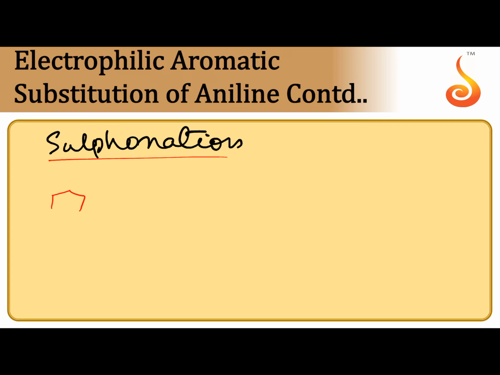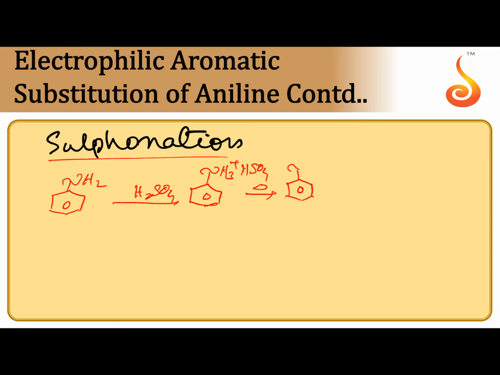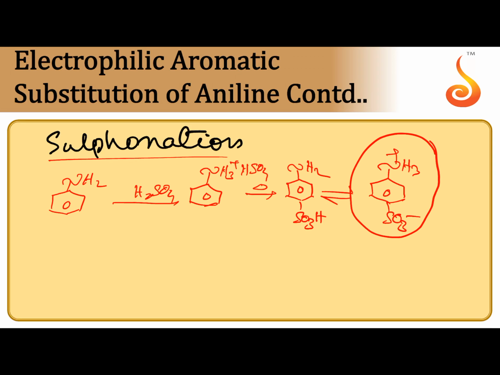Sulfonation: when aniline is reacted with fuming sulfuric acid, we can get a salt, NH3 plus HSO4 minus. On further heating, we can get para-aminobenzenesulfonic acid, but this exists as a Zwitter ion. Intramolecular proton transfer takes place forming a Zwitter ion, NH3 plus SO3 minus. So, this is a Zwitter ion or inner salt.